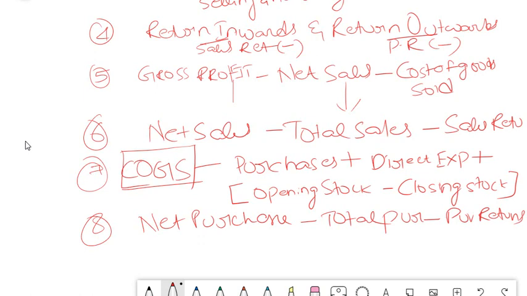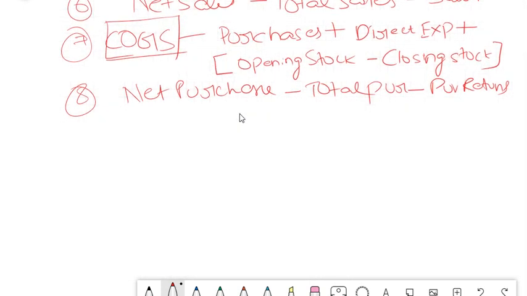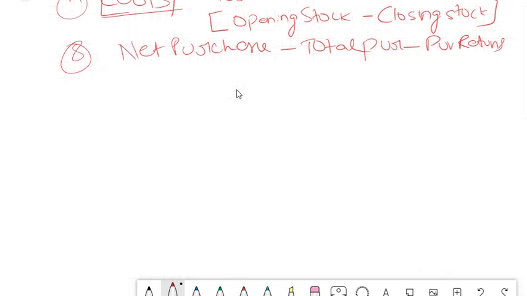Now we will just solve a small problem on this cost of goods sold concept, because sometimes this can come as an MCQ in your examination. We will see a small example, and with that we will close this part 1 related to your trading. I will explain the profit and loss account in the next video, so that the video size is small and I don't want you to remember everything in a single video. Once this trading account video is completed, the next video will be on profit and loss account, and the other video will be on your balance sheet. Here we will quickly solve one example related to your cost of goods sold.